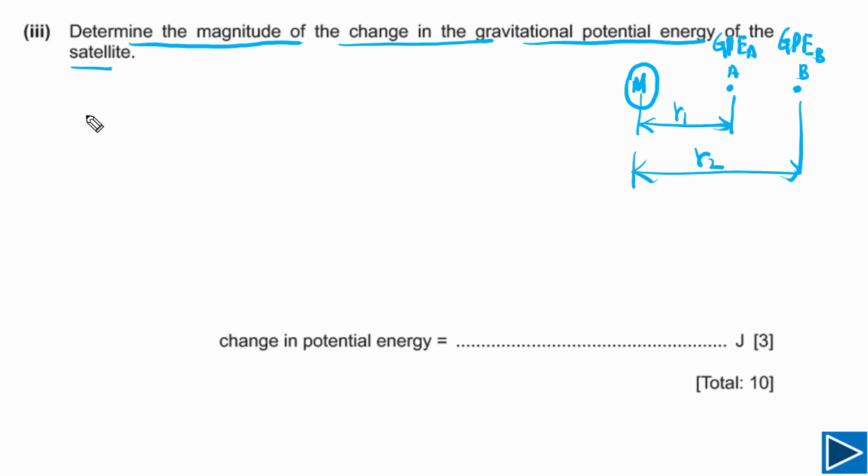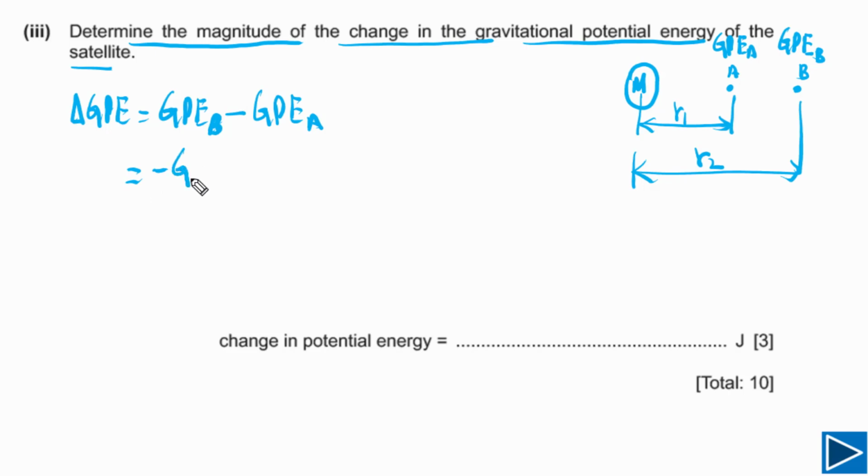The question is asking us for the magnitude of the change. It simply means the change in gravitational potential energy, that is equal to the gravitational potential energy of the satellite at point B, which is greater, minus the gravitational potential energy of the satellite when it was at position A. Now we also need to understand GPE.